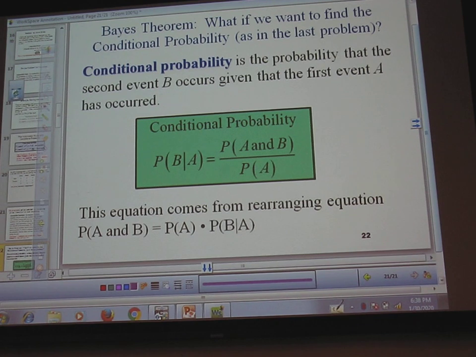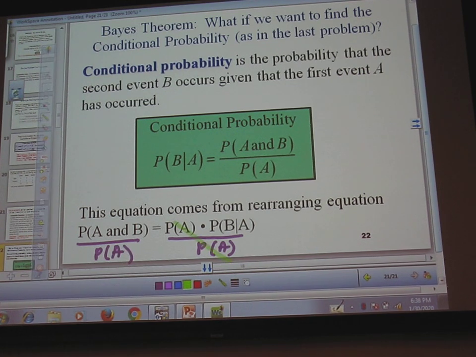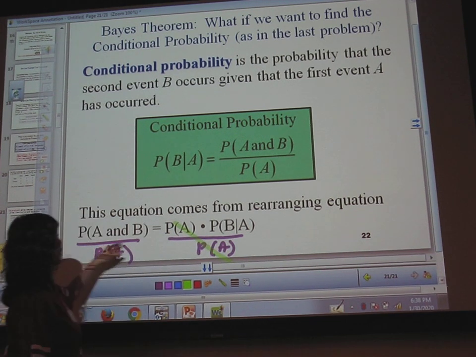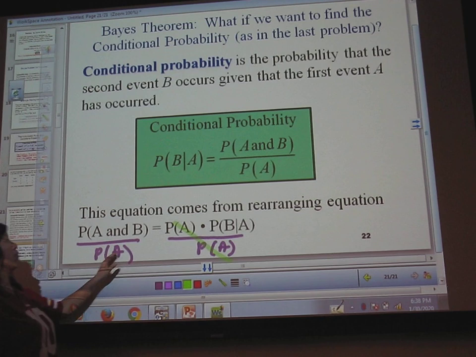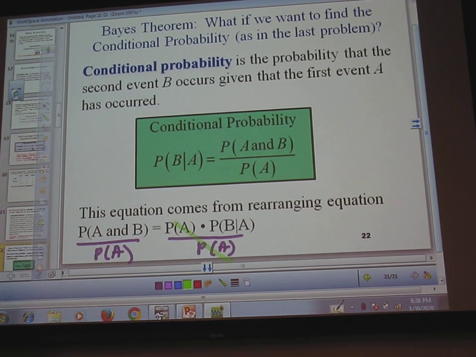If we take both sides and we just divide by probability of A, then this part will cancel out, and I'm left with probability of B given A is equal to the probability of A and B divided by probability of A, the part up there. So it's really the same formula, we've just divided by probability of A, and it shows you how to solve for it.